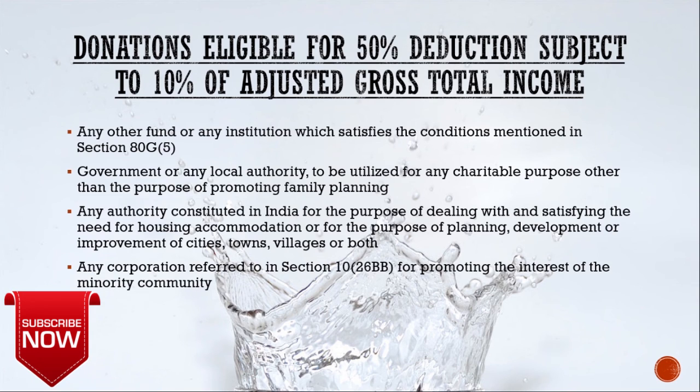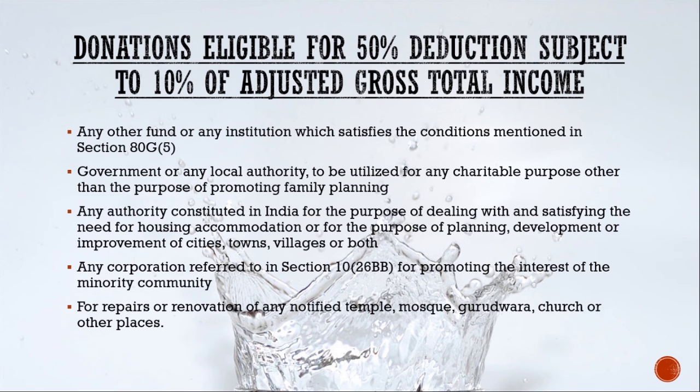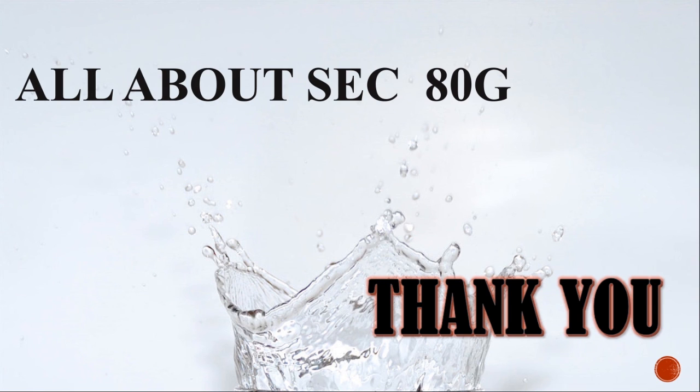Then any corporation referred in section 10 subsection 26BB for promoting the interest of minority community, and finally for the repairs or renovation of any notified temple, mosque, gurudwara, church or any other religious places. So this was all about section 80G.